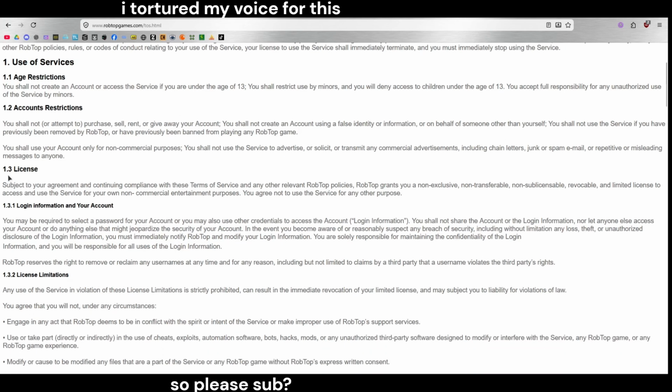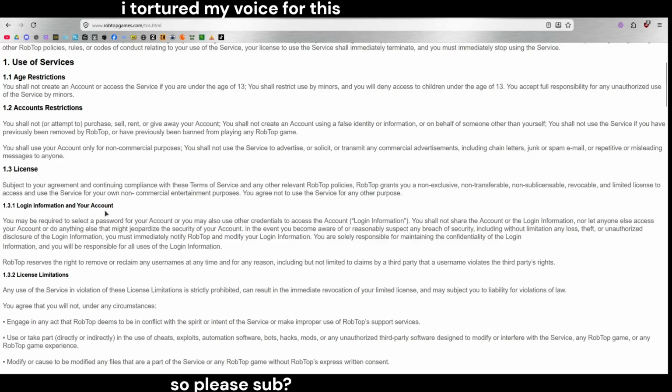1.3 License. Subject to your agreement and continuing compliance with these terms of service and any other relevant RobTop policies, RobTop grants you a non-exclusive, non-transferable, non-sublicensable, revocable, limited license to access and use the service for your non-commercial entertainment purposes. You agree not to use the service for any other purpose.